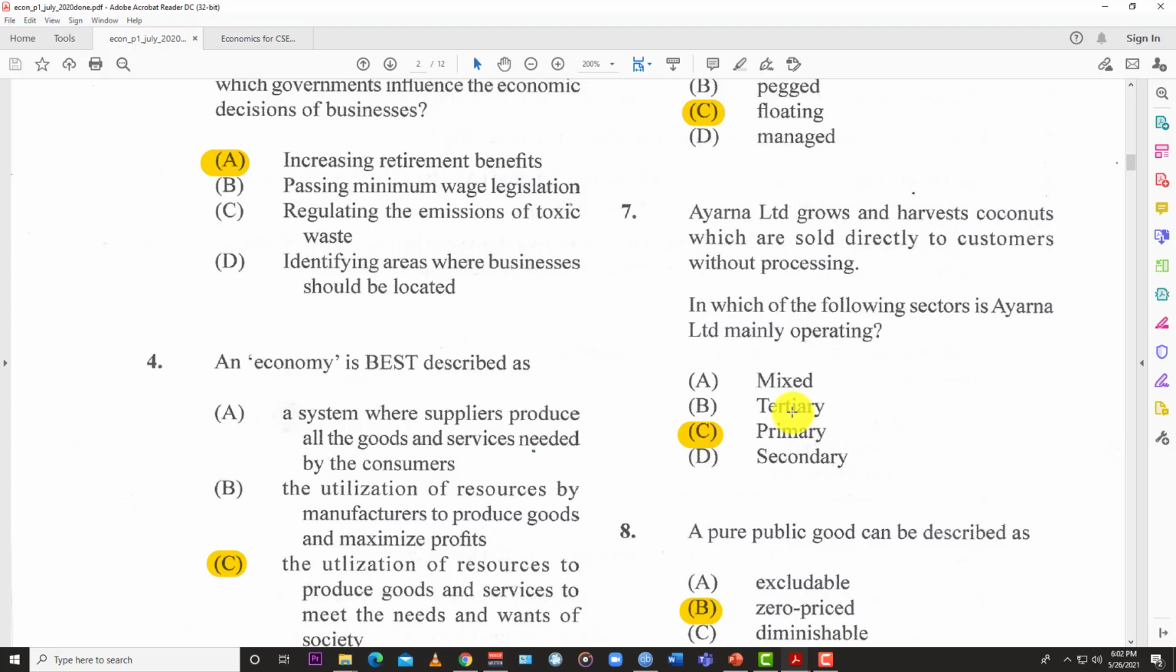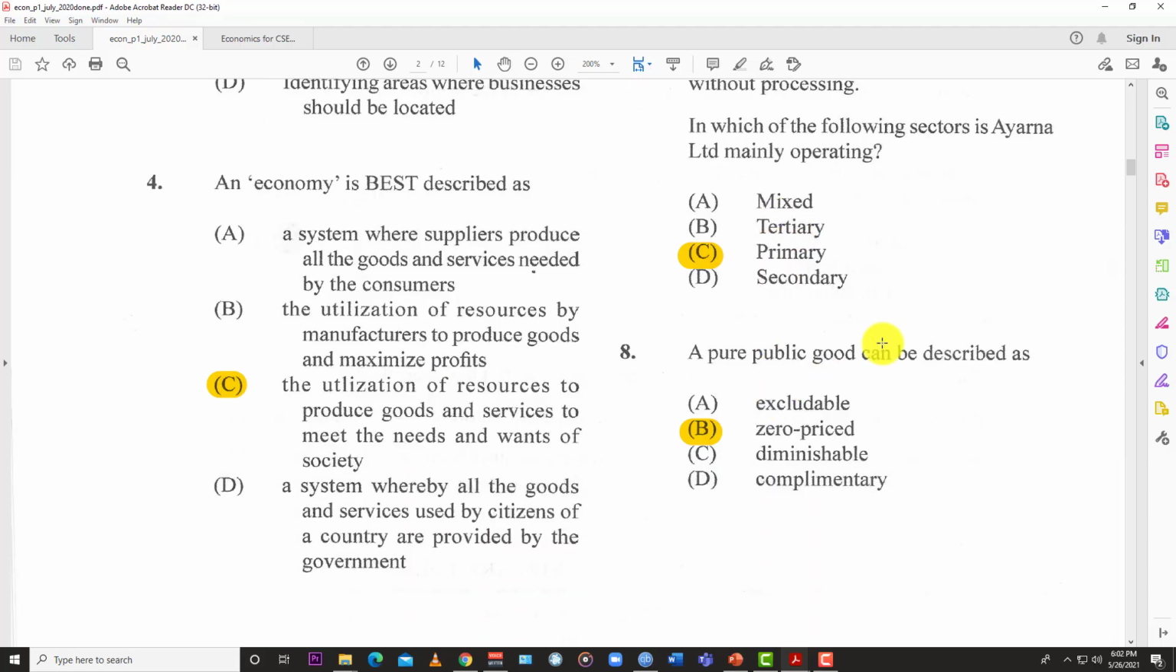They harvest the coconut, sell them directly. That's it. No processing, nothing. That's all. A pure public good can be described as, and of course the answer here is B, zero price. Basically, not much. You don't have to pay to use it. You don't exactly have to pay to use this public good. It's available to everybody at the same level.